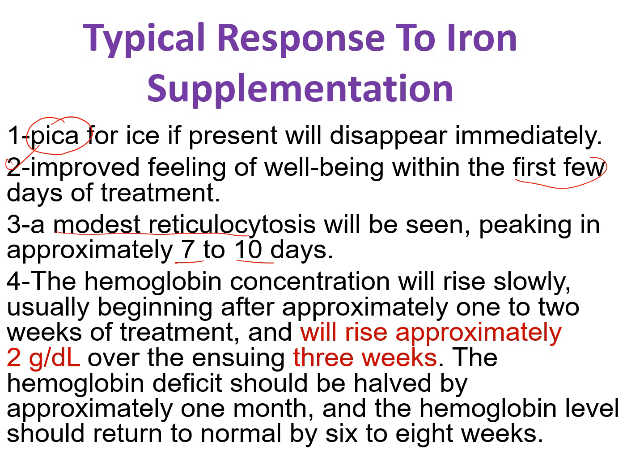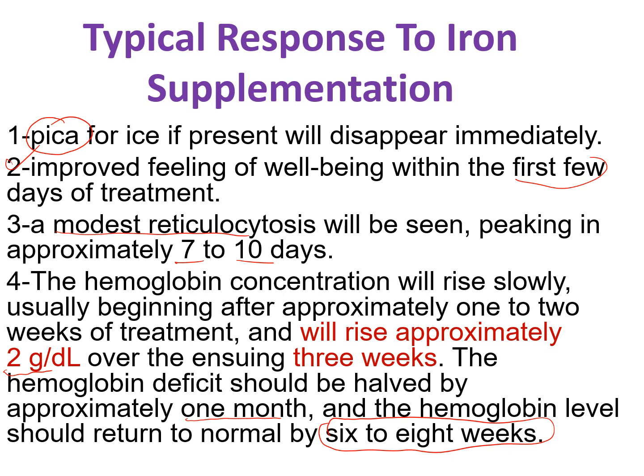That is, if you give iron, check it after 3 weeks. It should be raised by 2 gram per deciliter, not earlier. The hemoglobin deficit should be halved by approximately 1 month. And the hemoglobin level should return to normal by 6 to 8 months.